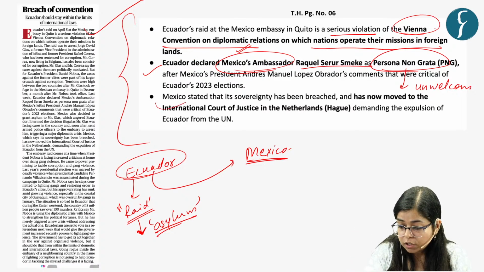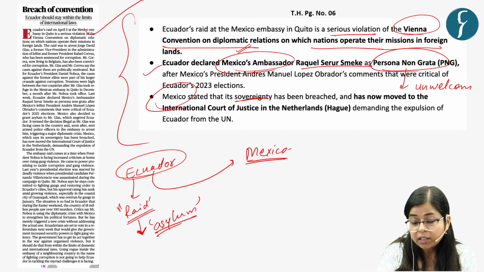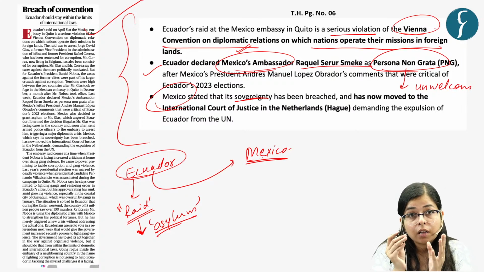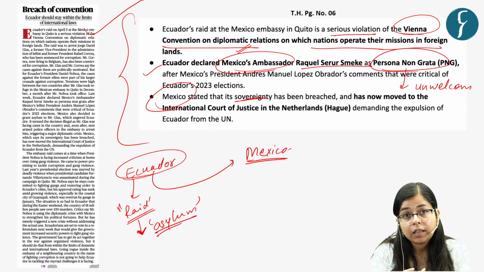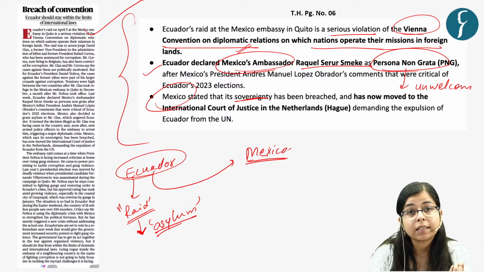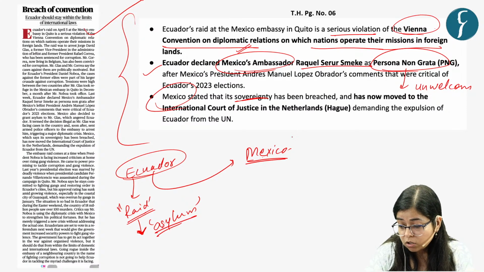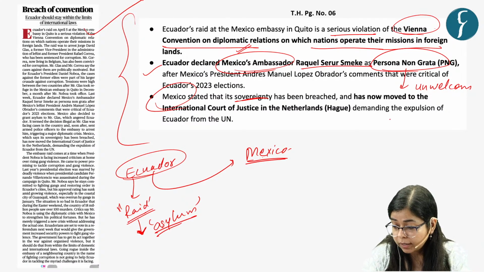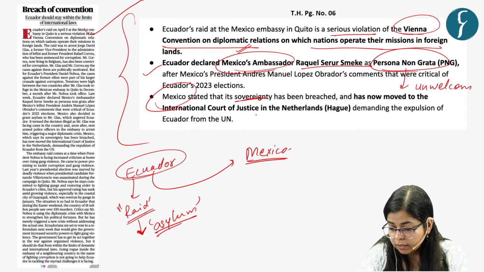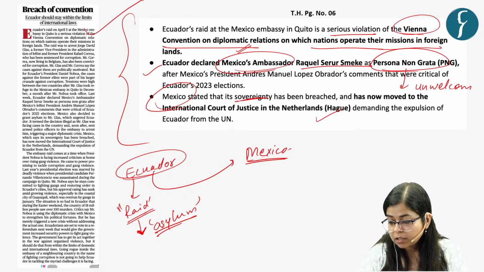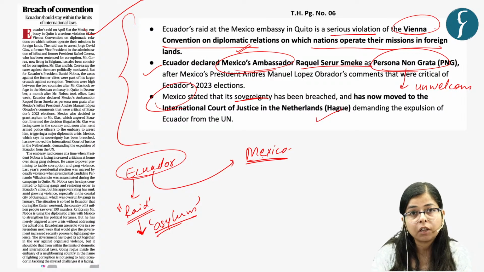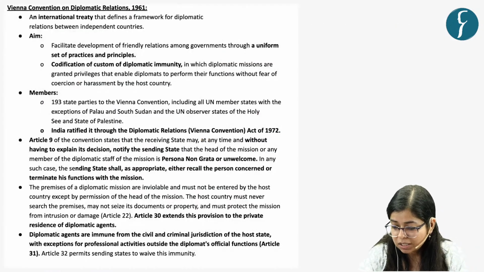Now, as a consequence, Mexico stated that the sovereignty of Mexico has been breached. As you all know, this embassy of Mexico, even if it is located in Ecuador, is sovereign territory of Mexico, right? So the sovereignty of Mexico has been eroded, and now Mexico has moved to the International Court of Justice in the Netherlands, demanding the expulsion of Ecuador from the United Nations. So these are the series of events.